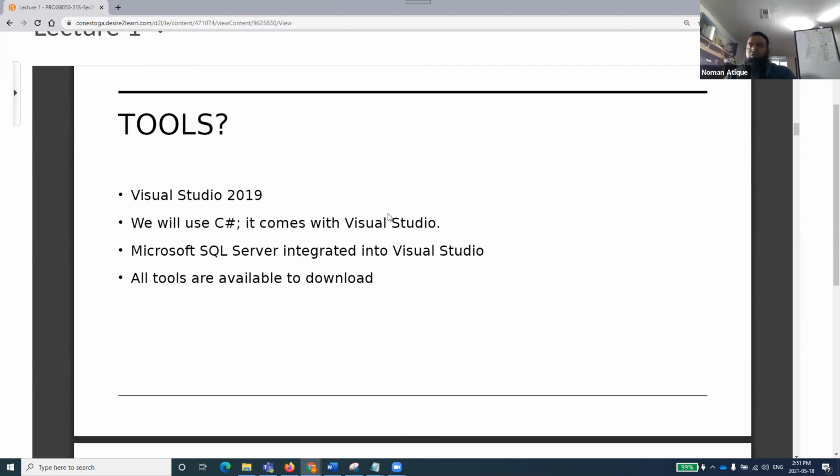Tools. What are the tools required for today's session? Visual Studio 2019 we'll be using, right? As I said, I will be publishing a video for the installation, the complete process of installation. If you have already installed, let's take a quick feedback. Do you have Visual Studio 2019 or any Visual Studio installed in your system? Yes or no? Good. I've got a no.